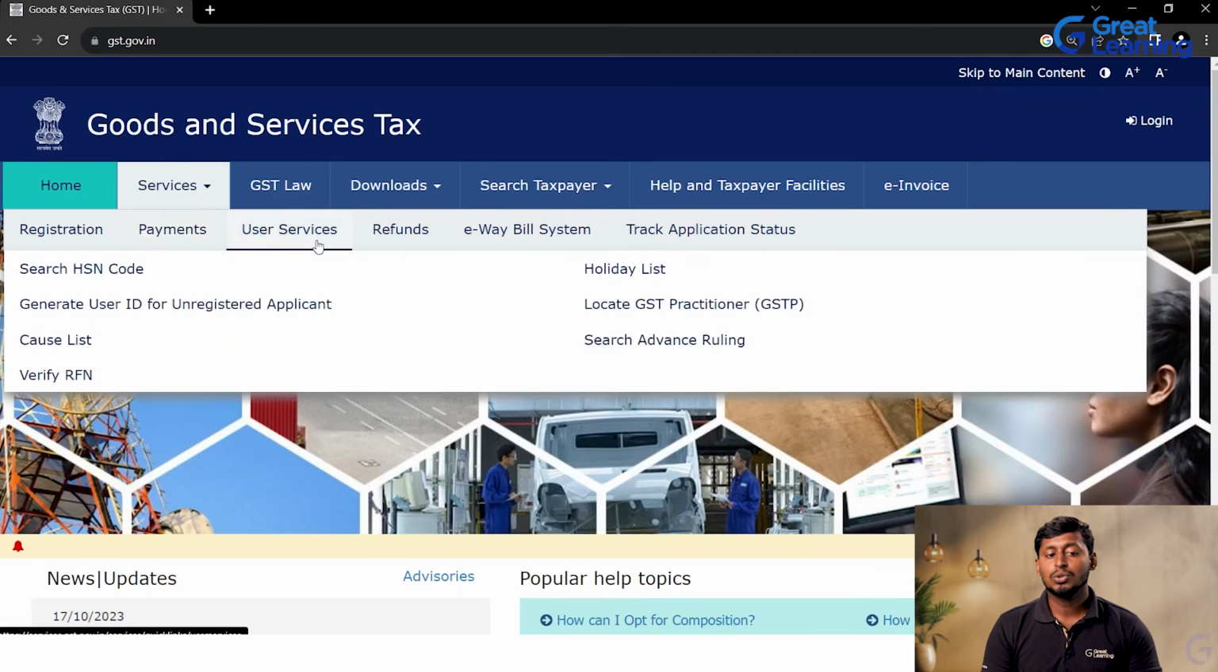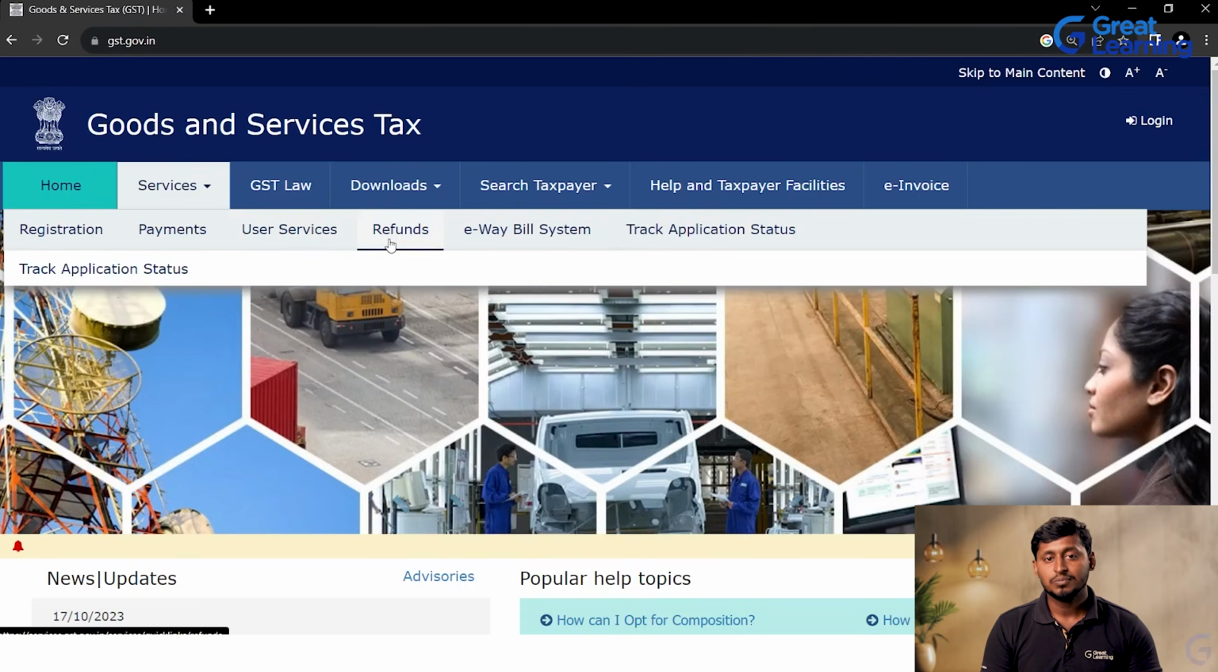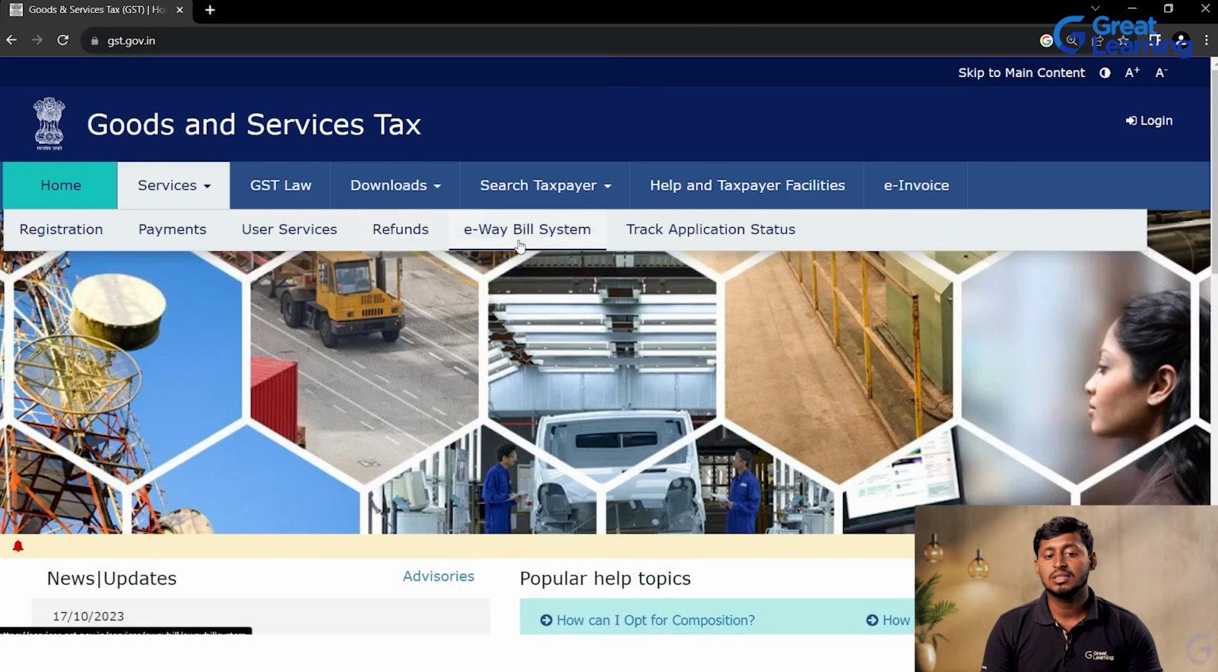User Services. So HSN code, generate user ID, unregistered applicant, cause list, verify RFN, holiday list, everything will be there. You can check refund and ITC, the input tax credit. Whatever input tax credit we have claimed or are going to apply, you can go and track in this application status, e-way bill system or track application status. All these things are available under this Services tab.